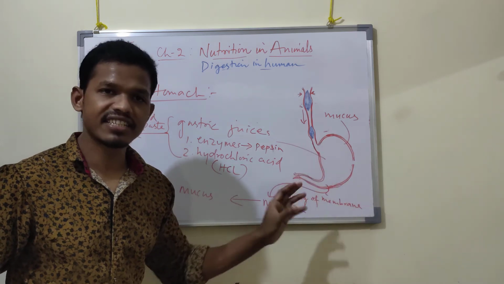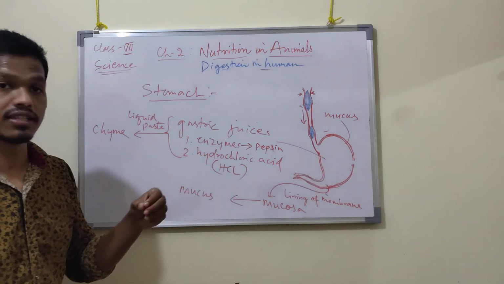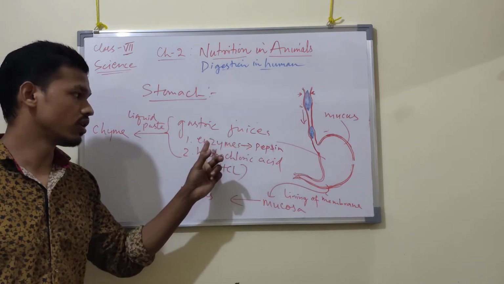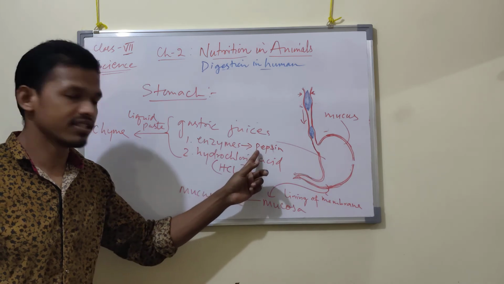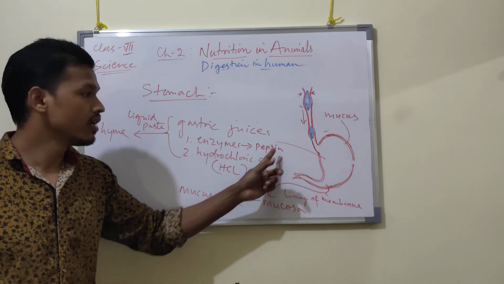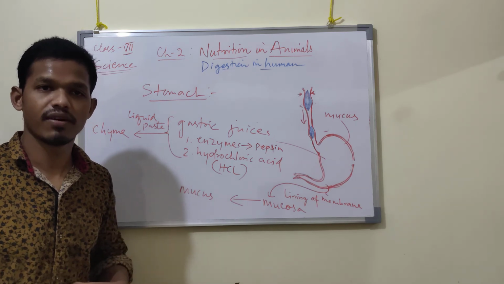There are also several glands in the wall that contain gastric juice, which releases enzymes and hydrochloric acid. These enzymes contain pepsin, which digests the protein present in our food.